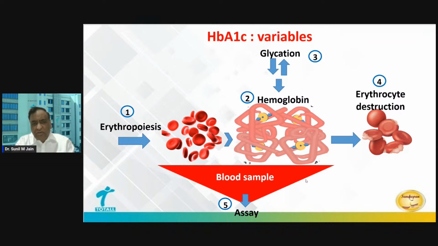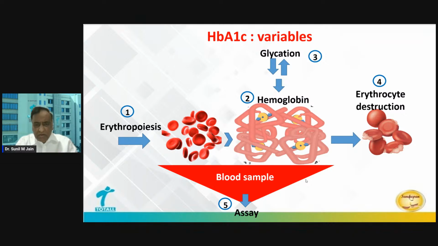There can be a structural alteration in the hemoglobin molecule itself that can lead to a change in interpretation of HbA1c. And as we discussed, glucose goes through GLUT1 and then binds to hemoglobin, and there also many factors can come in between. That is called glycation variability. And lastly, there can be some assay interferences.